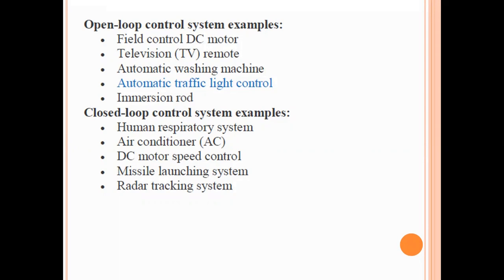So we need to track other ships or other planes or any other objects coming nearer to the aeroplanes or aircraft. All those will be tracked in order to find the locations, which will also be done automatically each and every moment. So all these are the real-time examples for closed loop control systems.